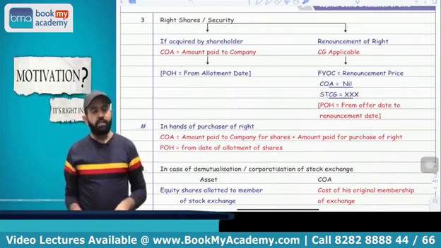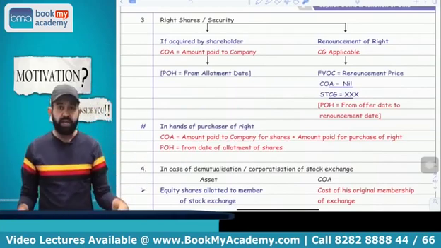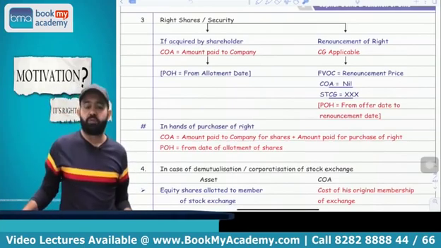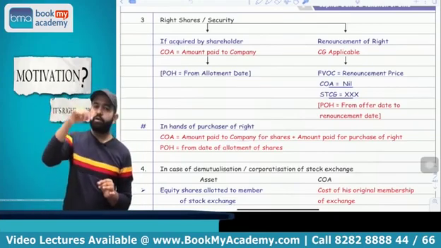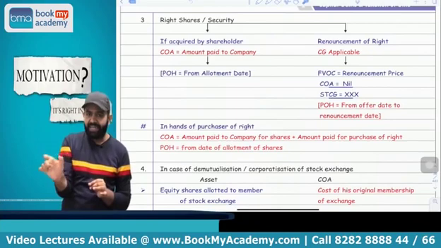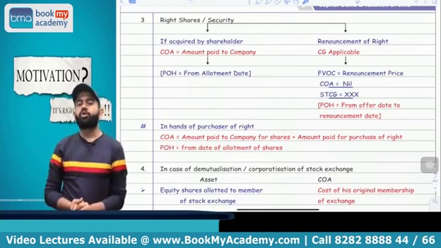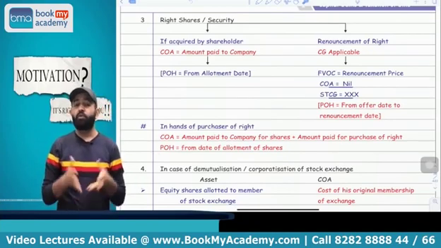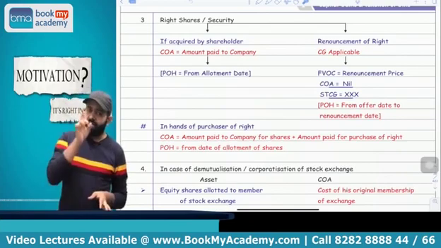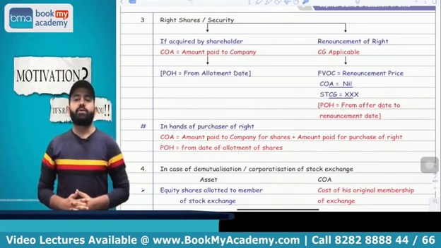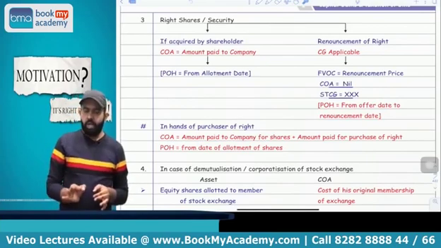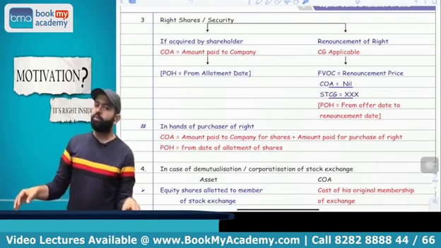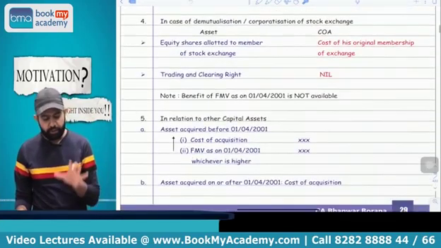Yes. Now the question is what will be the cost of acquisition in your hand? So in your hand, cost of acquisition will be whatever amount paid to the company plus the amount paid for that right. That total will be treated as your cost of acquisition. But what will be the period of holding in case of share and security? Try to understand, always in case of share and security, your period of holding will be considered from the allotment date. Whatever the allotment date, from the allotment date, your period of holding will be considered. You got my point or not?